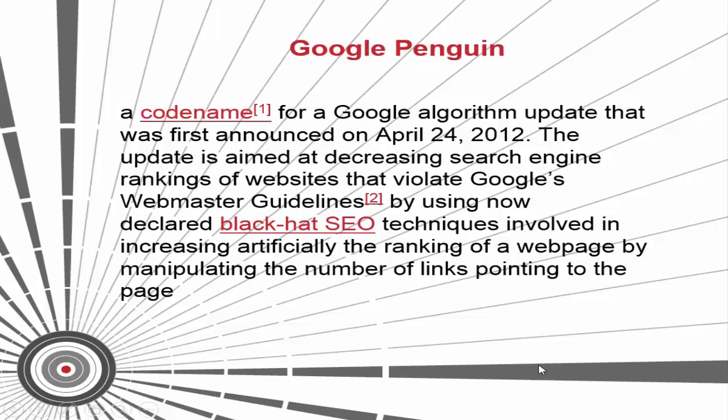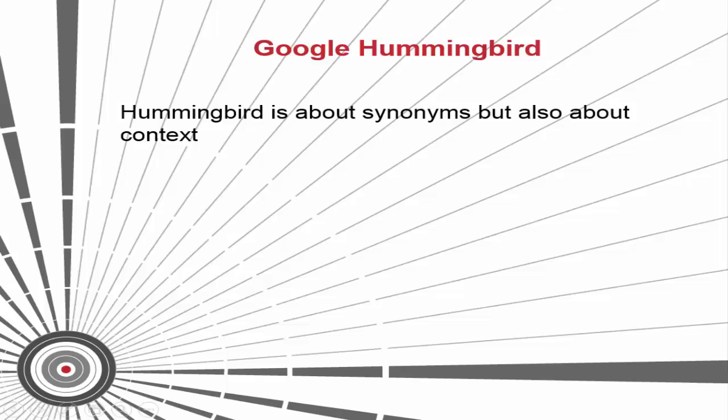So let's discuss Google Hummingbird really quickly. Hummingbird is a search algorithm used by Google. They started using Hummingbird about August 30th, 2013, and announced the change on September 26th, on the eve of the company's 15th anniversary. Gianluca Fiorelli said that Hummingbird is about synonyms, but also about context. Google also had synonyms, he writes, but with Hummingbird, it's also able to judge content, thereby judging the intent of a person carrying out a search to determine what they are trying to find out.